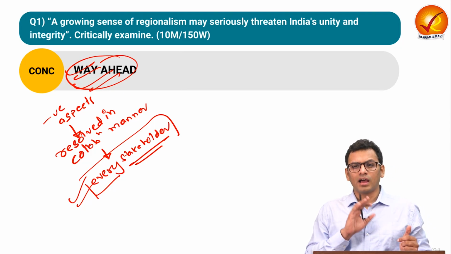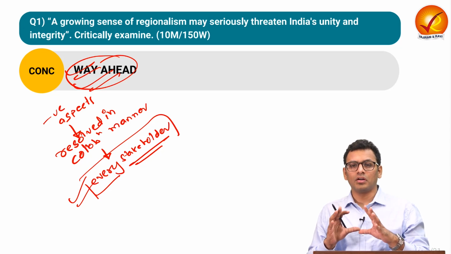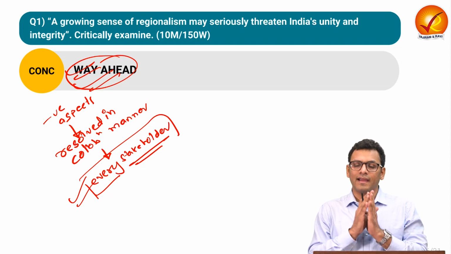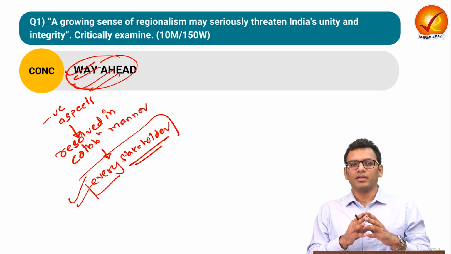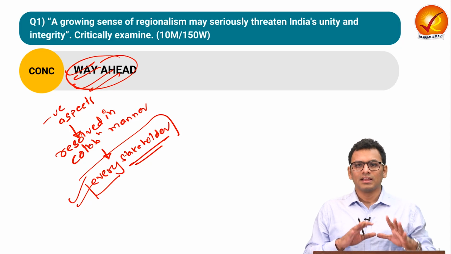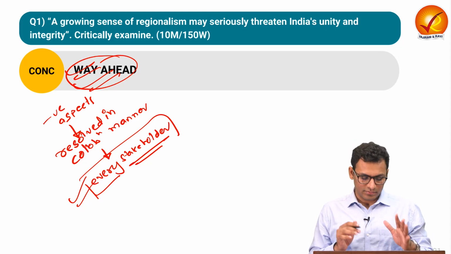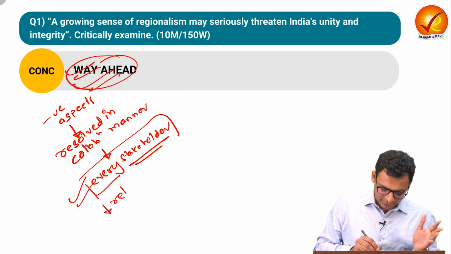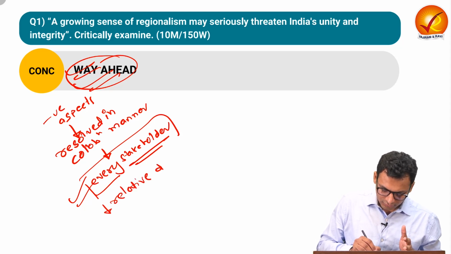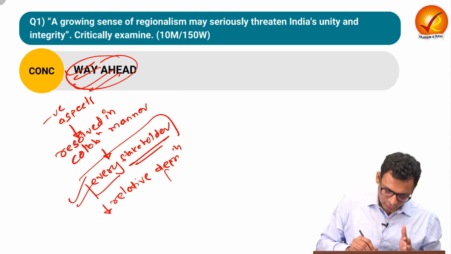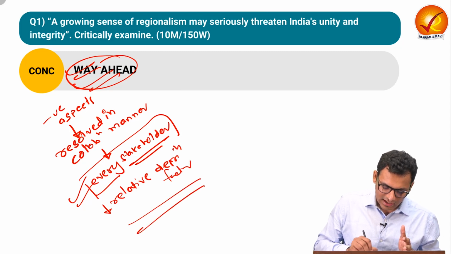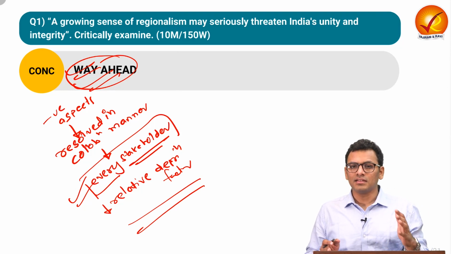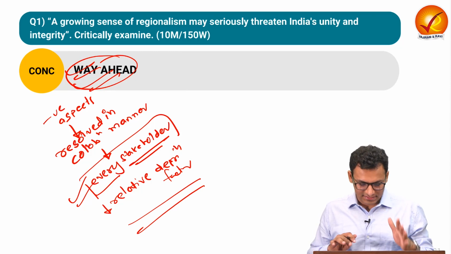You can also talk about how there is a need to ensure personalized, as in asymmetric, levels of help from the central government to different regions to ensure that every region is developed. So we are eliminating the relative deprivation factor. So these are the kind of points that you can inculcate in the way ahead. Now let us see the model answer and understand how we can inculcate the same in our answer writing practice.